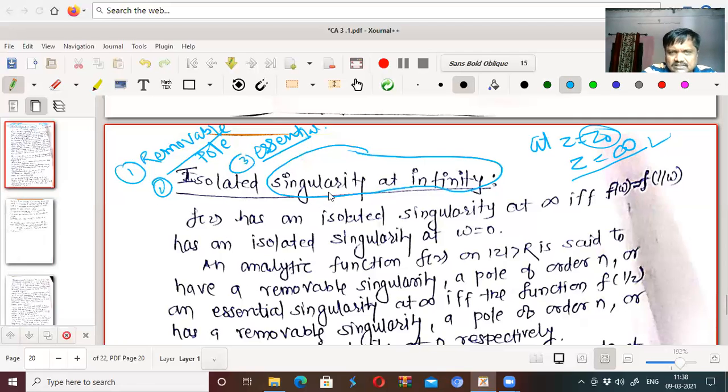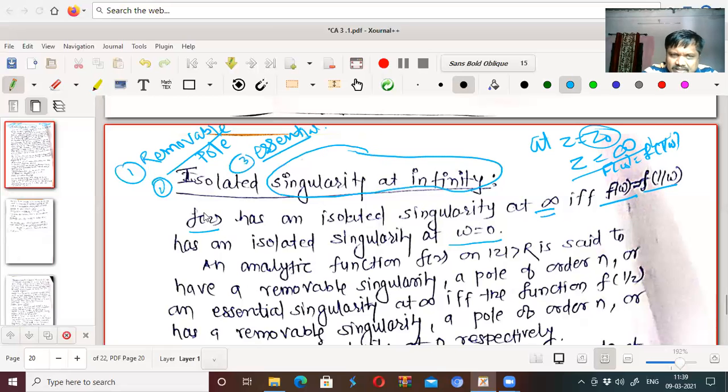We say that f of z has an isolated singularity at infinity if and only if capital F of w, which is small f of 1 by w, where z is replaced by 1 by w, has an isolated singularity at w equal to 0.